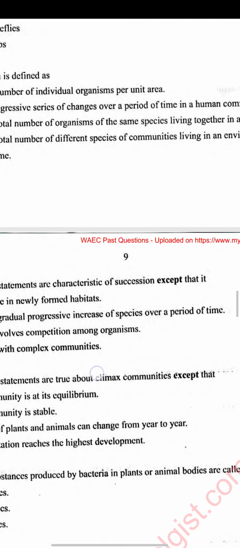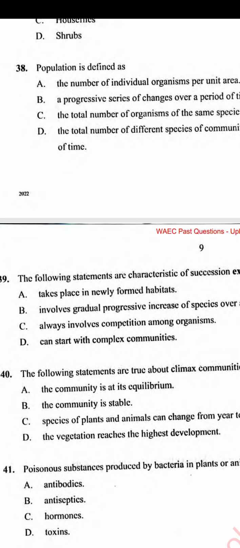The answer is D. Succession does not start with complex community. It takes place in newly formed habitat instead. What is succession? Succession is the process of change in the species structure of an ecological community over time. It takes place in newly formed habitats.